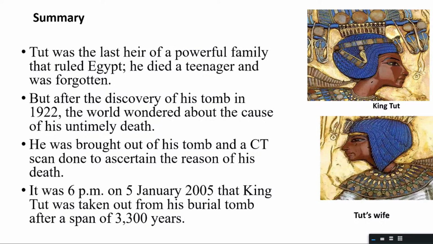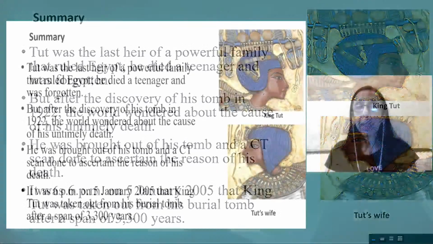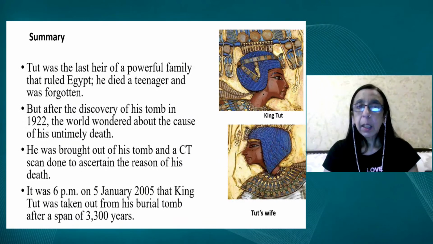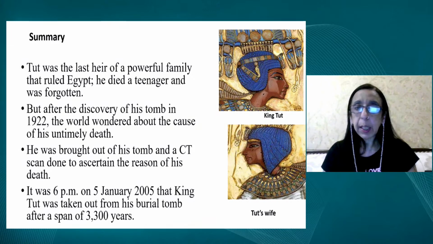Now, when we come to the unit that you have been reading, what do you get to know through that? King Tut was the last heir of a powerful family that ruled Egypt. He died a teenager and was forgotten. So he came to power when he was around 9 years old, and he died about 10 years later. So if he ruled for such a brief period, why was he so important to us? He was very important to us for a couple of reasons that we're going to discuss.